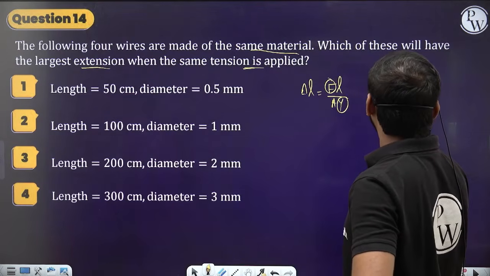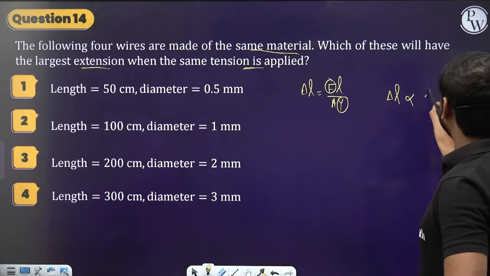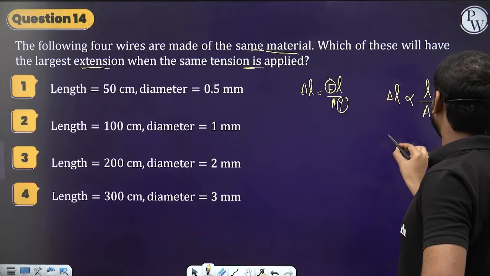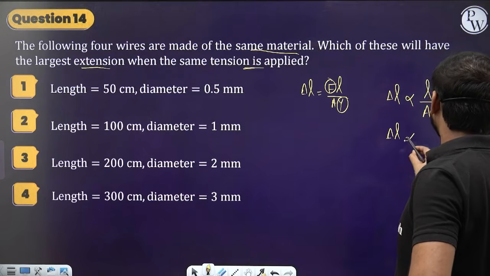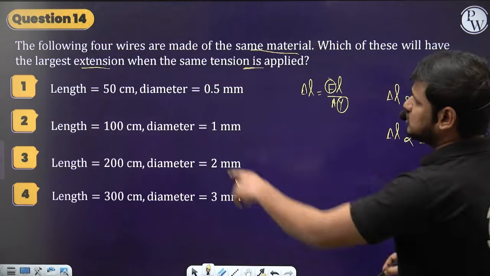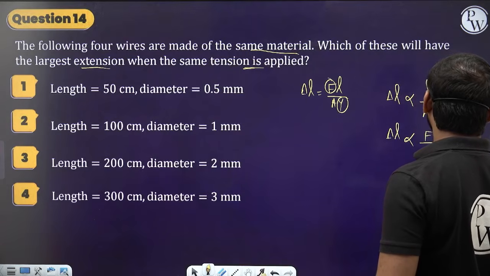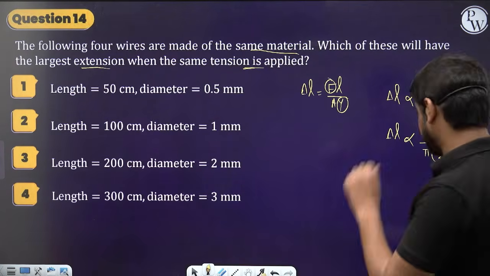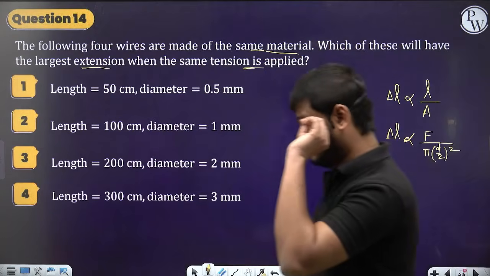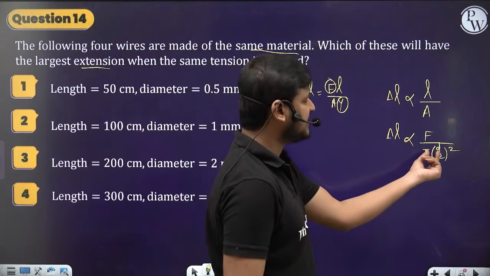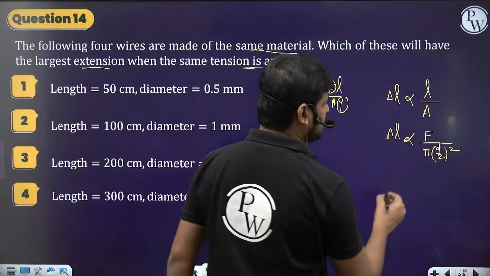So I can say the delta L is directly proportional to L by A. Here the diameter is given, so the area is pi into D by 2 whole square, because the radius is D by 2. Here pi is constant.